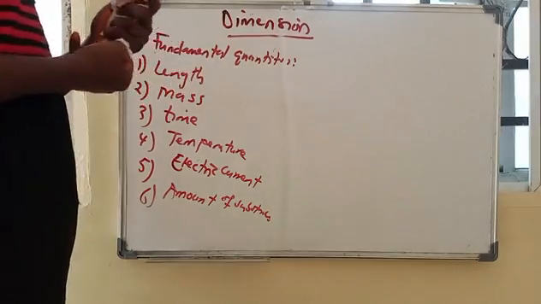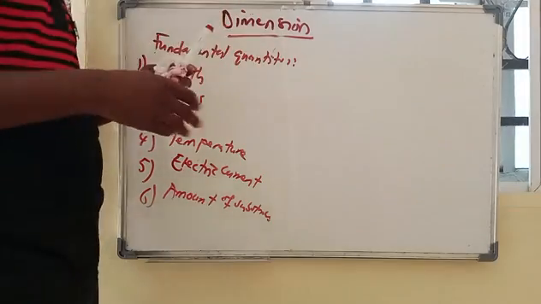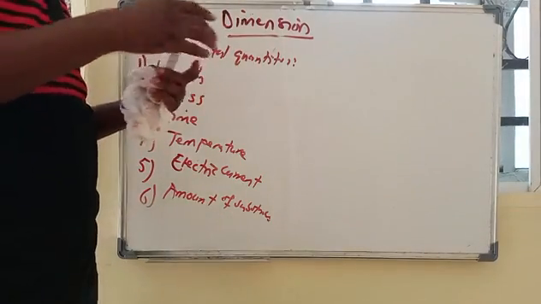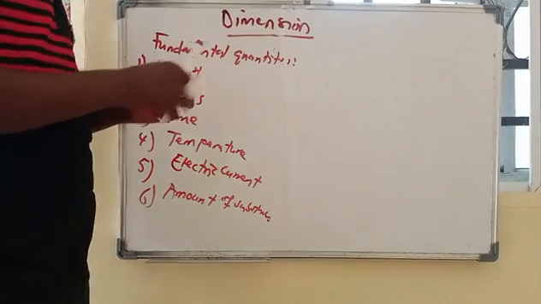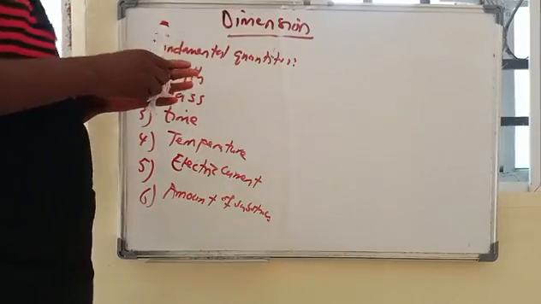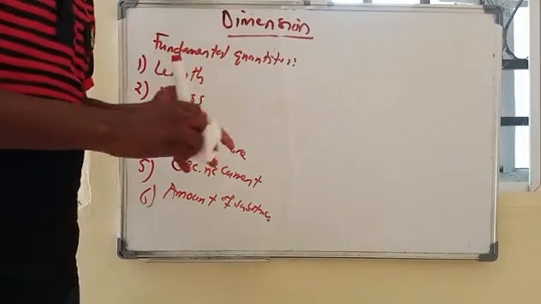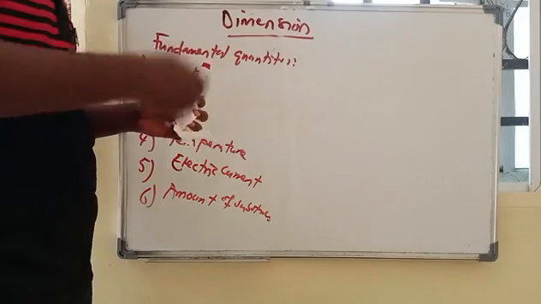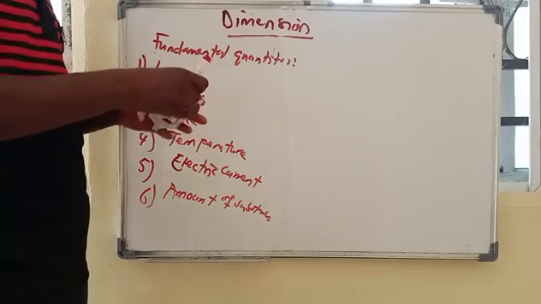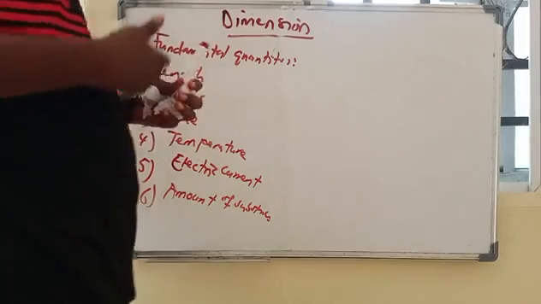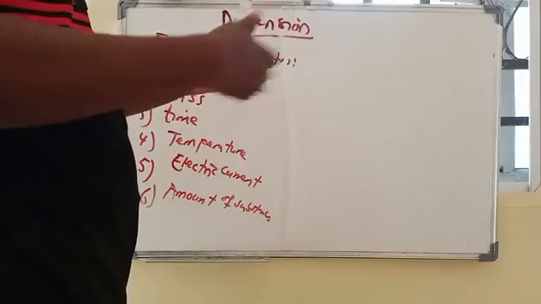So the length measures how long an object is, how long a dimension is. Then you have the mass, which measures the amount of matter that a substance contains.